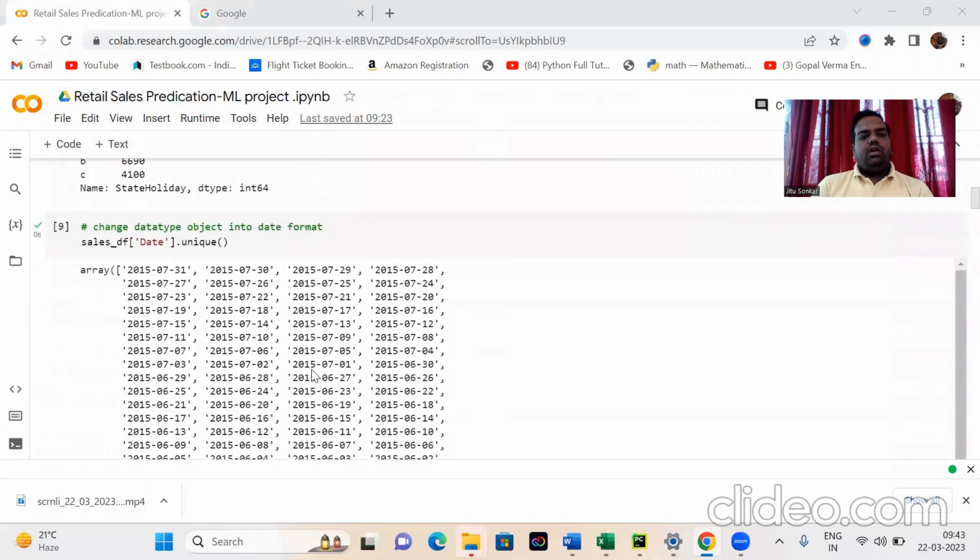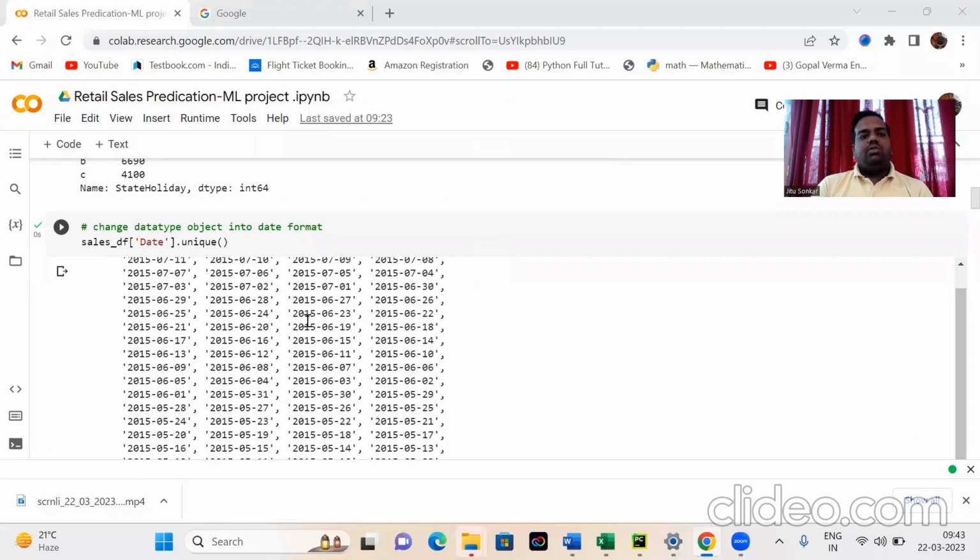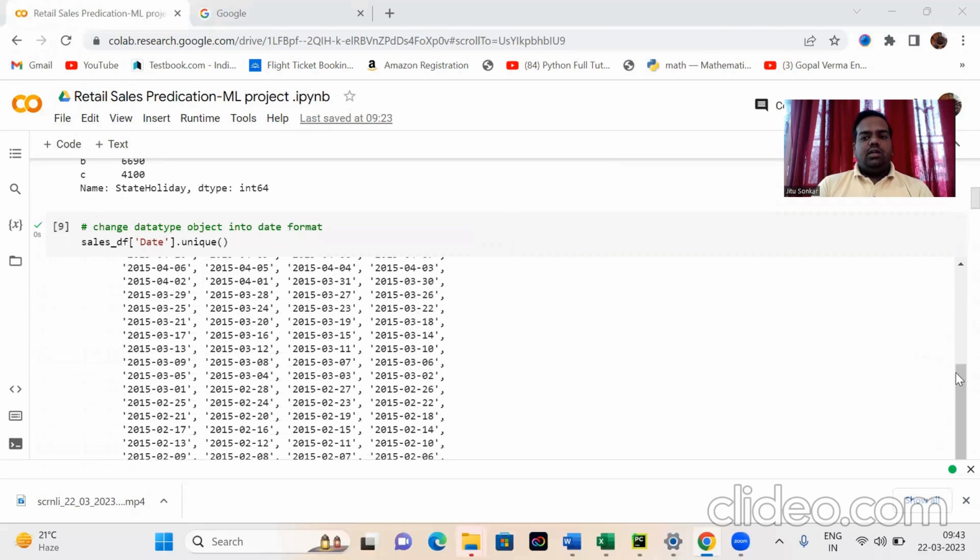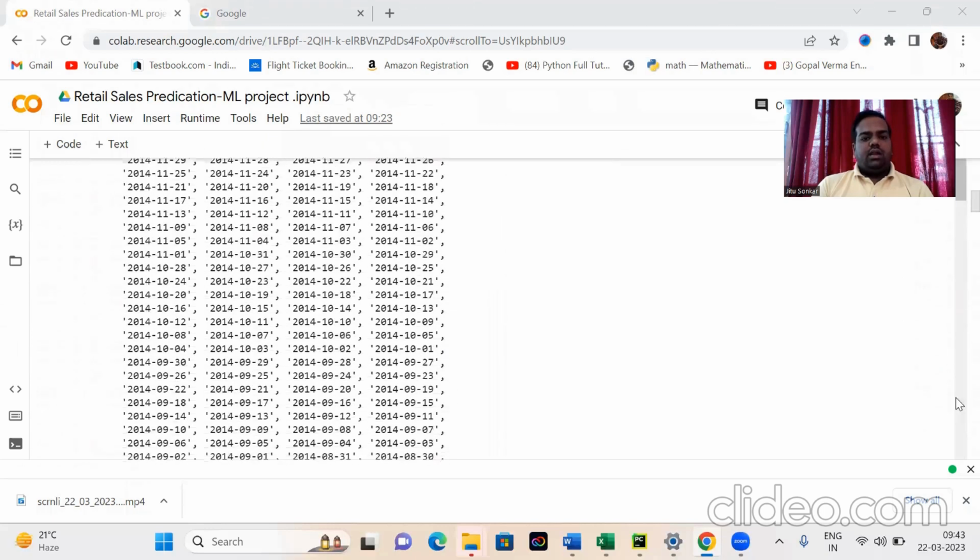If we check the data type of the date column, we see that it is an object type, so we have to change the date format in the later data cleaning.